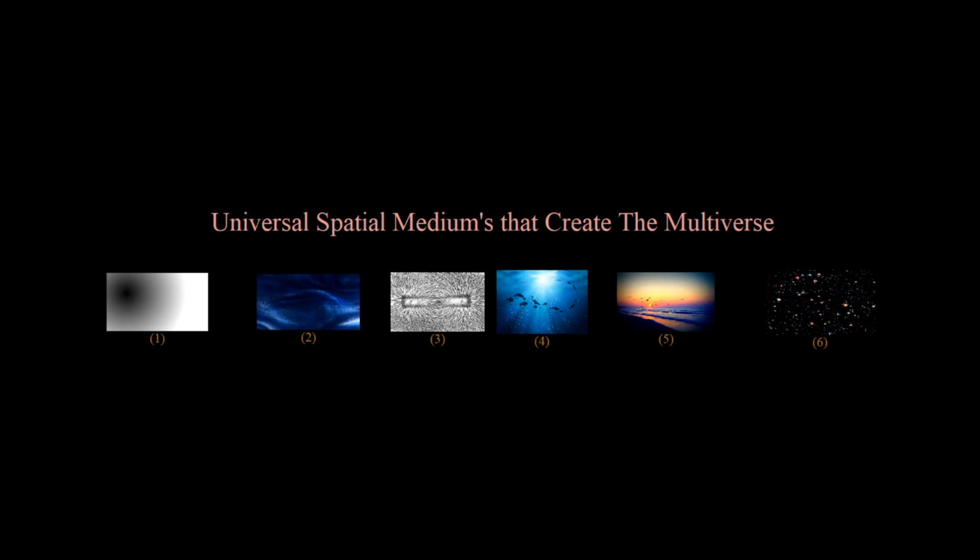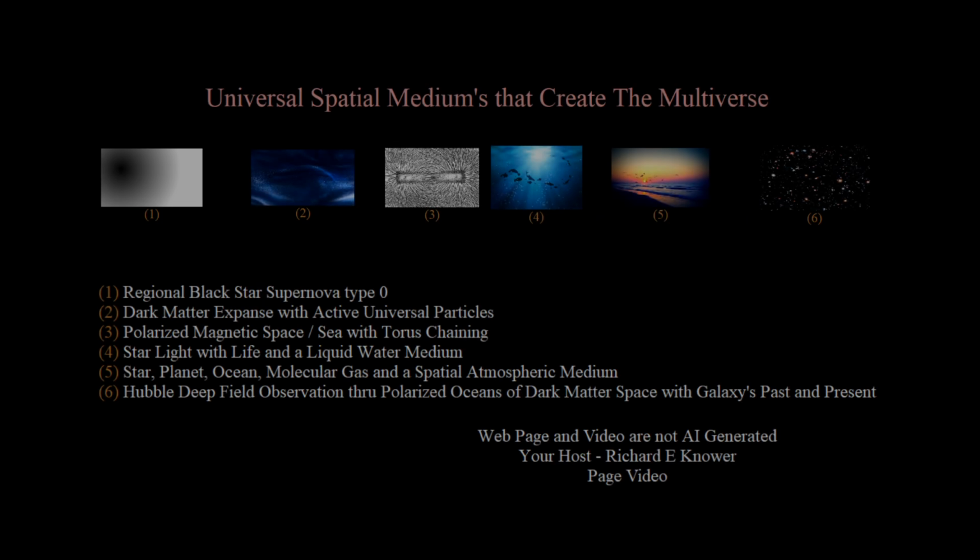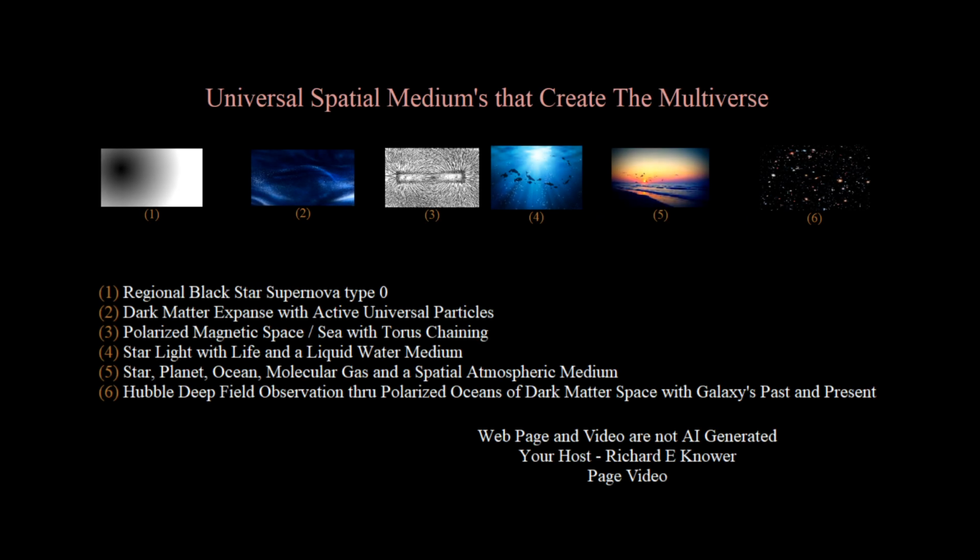Universal spatial mediums that create the multiverse. 1. Regional black star supernova type 0. 2. Dark matter expanse with active universal particles. 3. Polarized magnetic space, C, with torus chaining. 4. Starlight with life, in a liquid water medium. 5. Star, planet, ocean, molecular gas, in a spatial atmospheric medium. 6. Hubble deep field observation through polarized oceans of dark matter space, with galaxies, past and present.